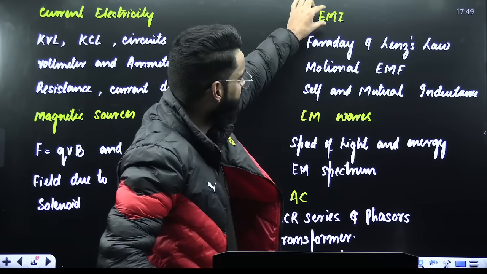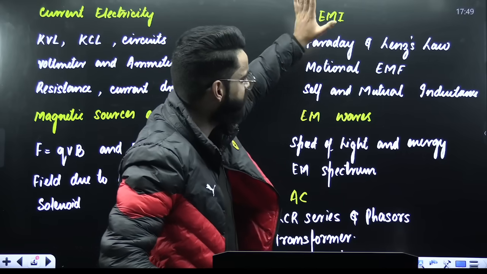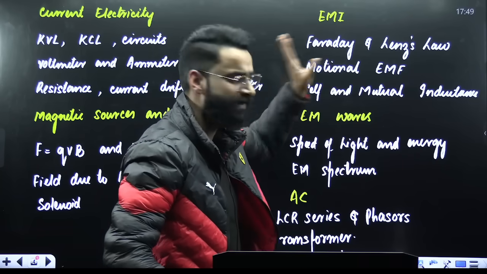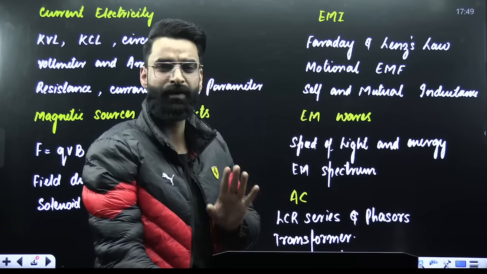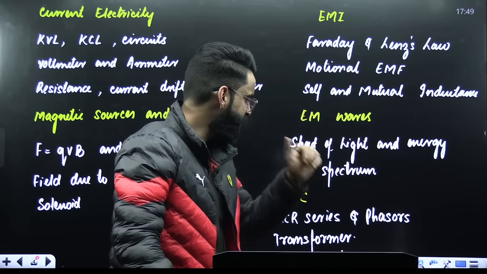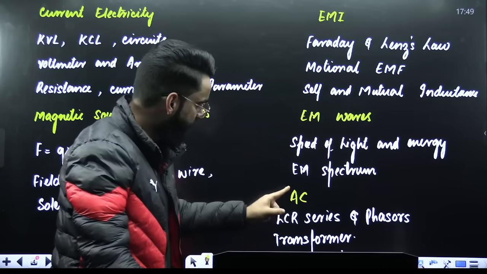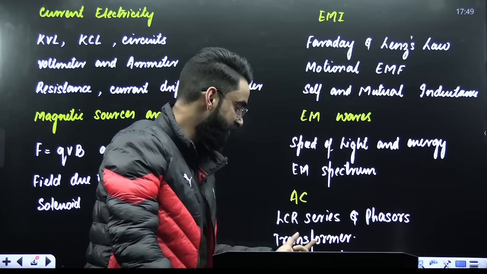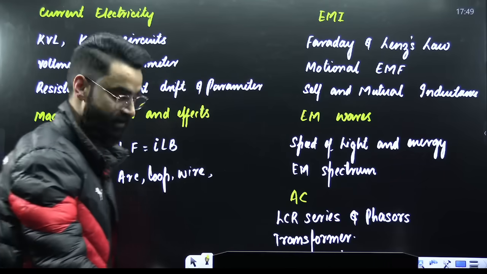When it comes to your EMI, Faraday's laws and Lenz's laws are really important. Motional EMF is also very important. Self and mutual inductance is also very important, which you cannot skip at any cost. EM waves include speed of light and energy, electromagnetic spectrum. When it comes to AC, it's going to be LCR series and phasors. Similarly, one more important topic is transformers.